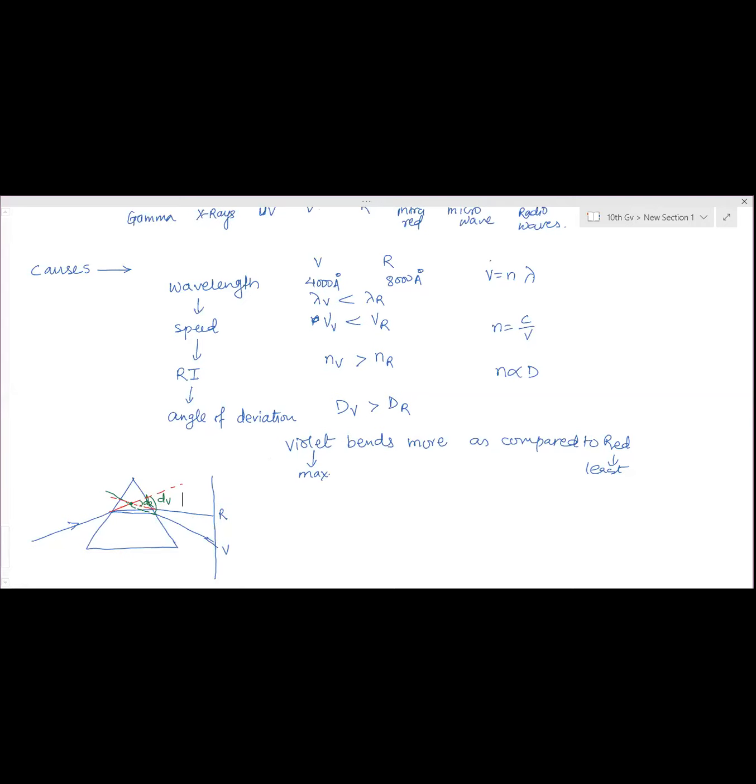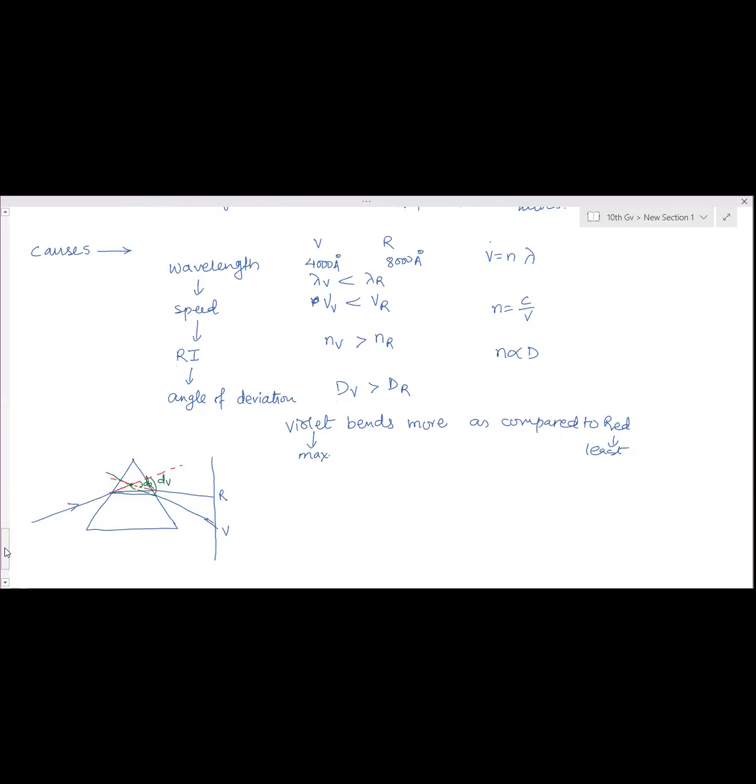Is it clear? Yes, ma'am. We should draw this diagram. Yes, you can.